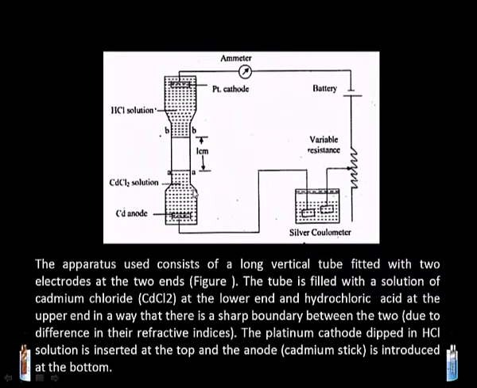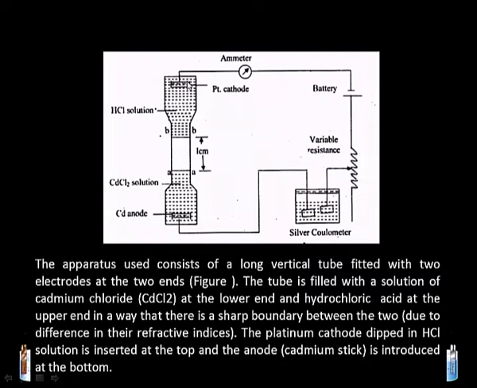The tube is filled with a solution of cadmium chloride. It is shown here: the cadmium chloride at the lower end and the hydrochloric acid at the upper part of the tube. In this way, there is a sharp boundary which exists between these two, represented here due to the difference in their refractive index. The two solutions have totally different refractive index.